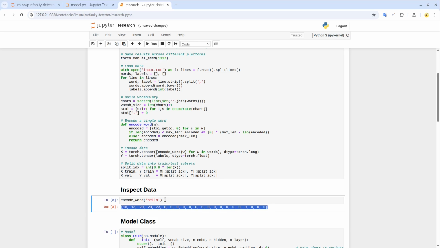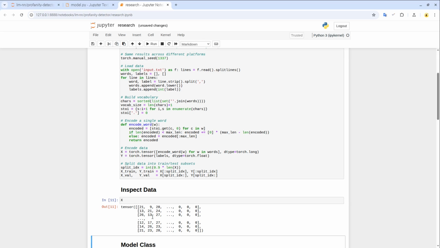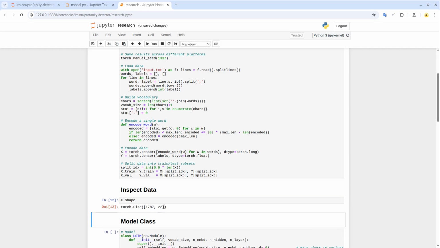Finally, we encode everything into PyTorch tensors. So these are the words being encoded into a single PyTorch tensor, and the shape is like this. So we have 1,787 words, and each word is 22 characters long. That's the maximum length that we have. And the y, respectively, is the number of labels.